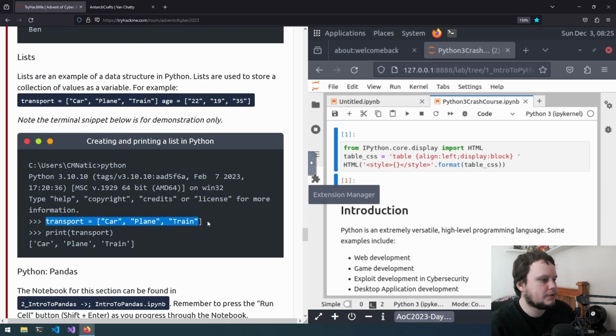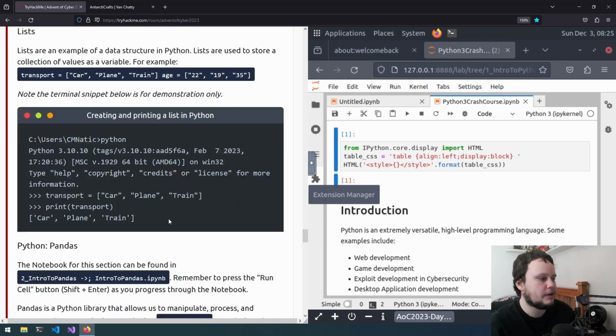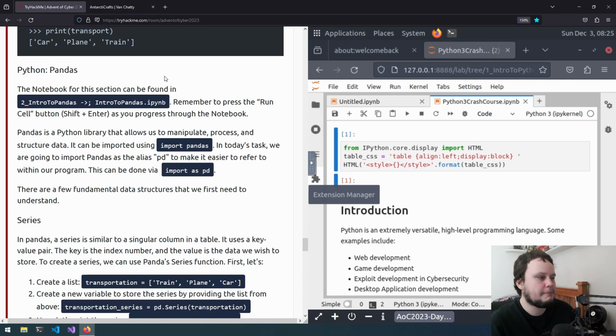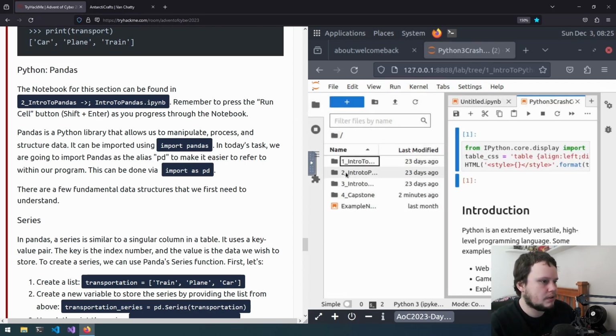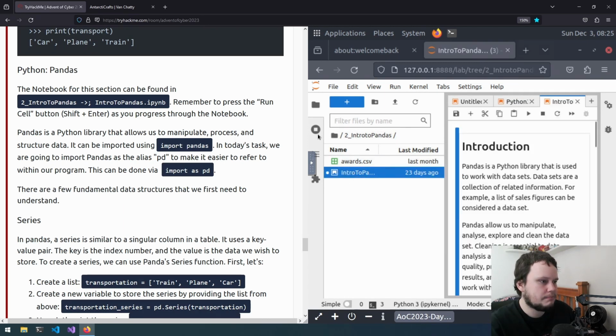So we've got the transport list here, and if we were to just print out the list, it prints it out in this format where square brackets are there, single quotes are used around the strings, and then commas to separate them. So Python pandas, we will now switch to the second notebook. So go back to number 2, intro to pandas, and then intro to pandas there.